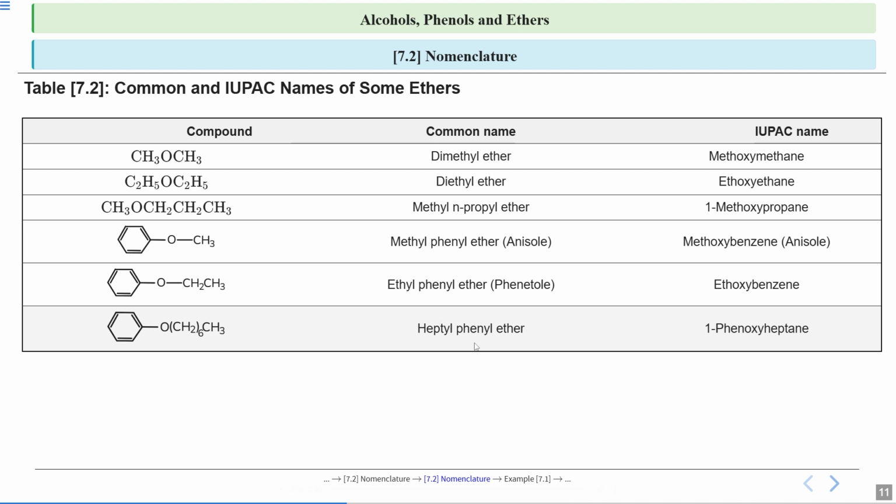So heptyl phenyl ether. Now look at IUPAC naming. So this particular side has 7 carbon atoms and this has 6 carbon atoms. So this will be your parent alkane and this will be your alkoxy group. So 1-phenoxyheptane. This will be your IUPAC name. Now let us see more examples.